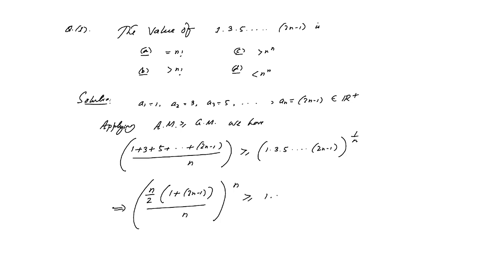This is greater than or equal to 1 multiplied by 3 multiplied by 5 up to 2n minus 1. So from this we can write n to the power n is greater than or equal to 1 multiplied by 3 multiplied by 5 up to 2n minus 1. So obviously this value is less than or equal to n to the power n.